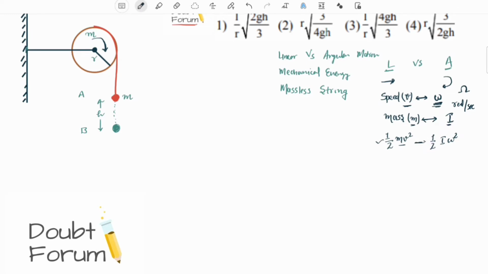So this way we can calculate angular or we can say rotational kinetic energy. Now we would also try to learn a little bit about I, moment of inertia.